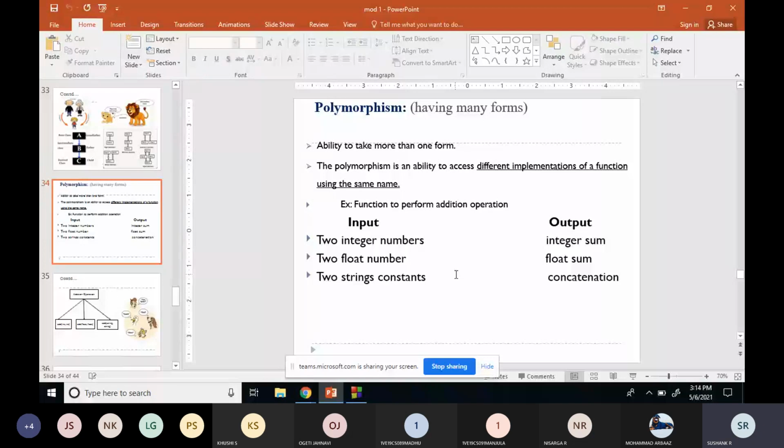In function overloading, the function name will be the same, but the data types can be different. For example, consider a function called add.